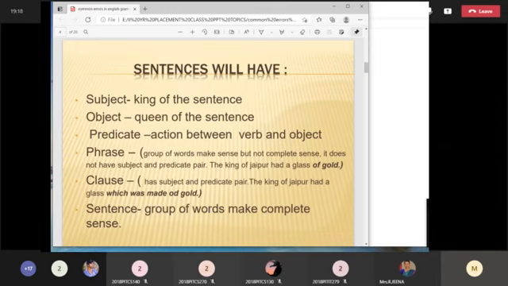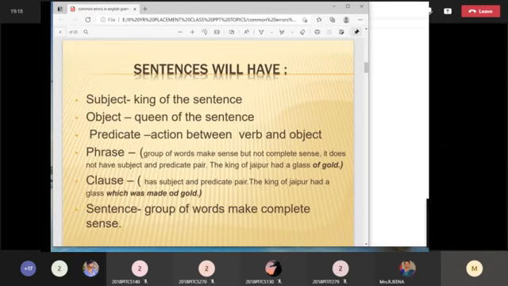Okay, the sentences will have a subject, an object, and a predicate. The predicate is nothing but the verb and object. Simple sentences will have only the subject, verb, and the object, plus some phrases or some clauses. You can even frame the sentence with phrases and clauses, so you should know what a main clause and subordinate clauses are. All these things are again going to deal with grammar.